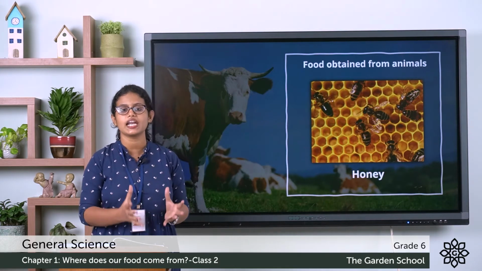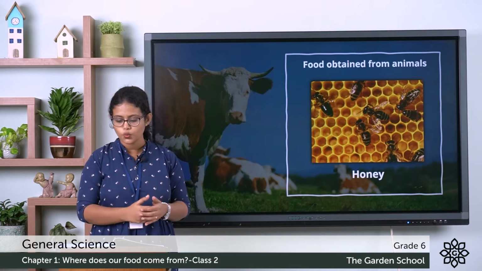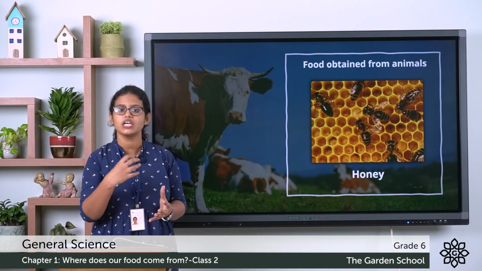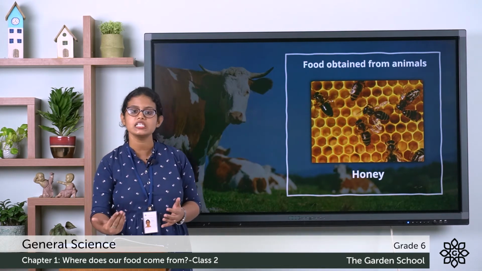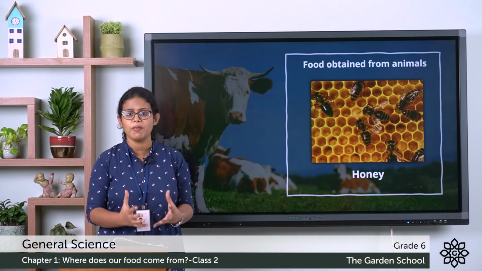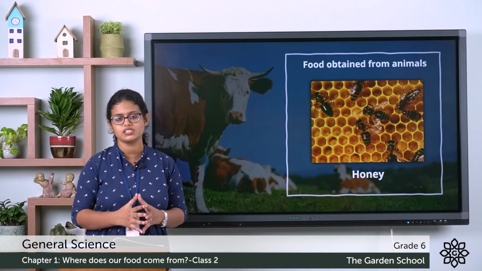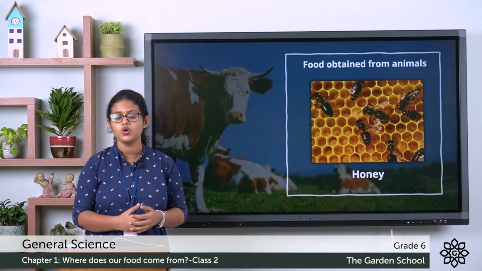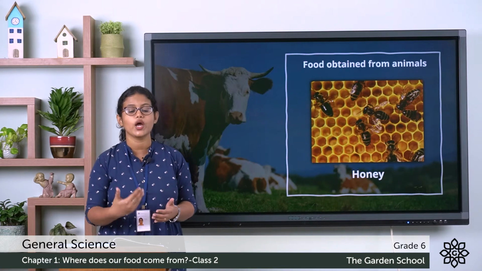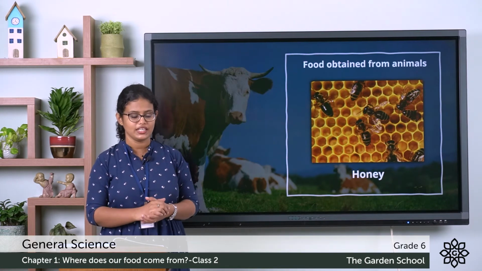It collects it in their honeycomb. And we human beings collect the honey from the honeycomb and we use it as food. As I already explained, honey has many medicinal values and many useful minerals. So, honey we obtain from the bee.